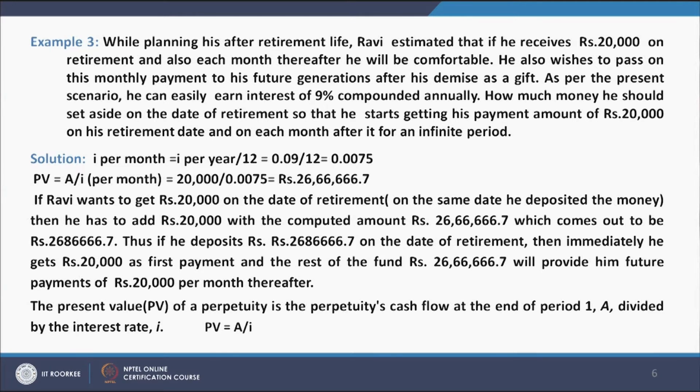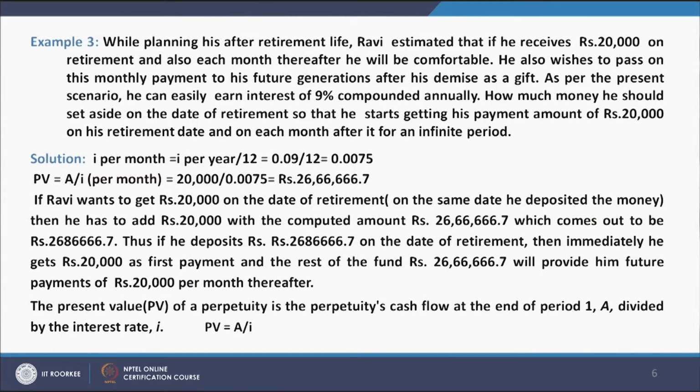How much money should he set aside on the date of retirement, so that he starts getting his payment of rupees 20,000 on his retirement date and on each month after it for an infinite period? Now, if we see here, the I per month is equal to I per year divided by 12. So, this is 0.09 divided by 12, which is 0.0075, and PV is equal to A divided by I, which is 20,000 divided by 0.0075, which comes out to be